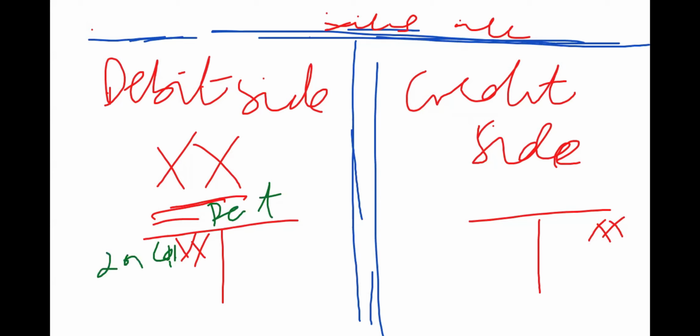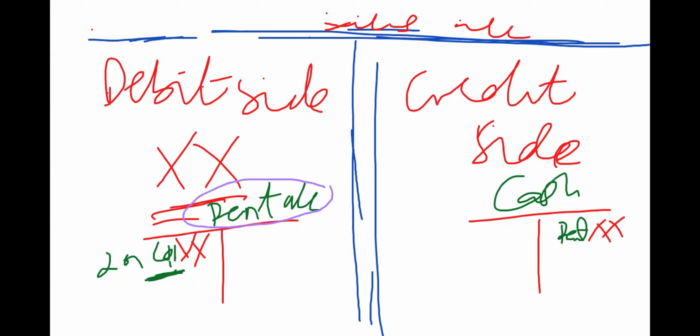So if this is your rent account, then we are supposed to say if we have paid cash, then the corresponding entry is the one that is going to be here. So we shall come to the cash account, and since the money that we have is reducing, we are going to put here, it is reducing in the name of rent. So you are seeing this account here is reflecting here. That's what we mean for every debit entry.